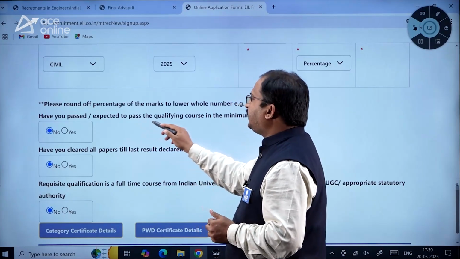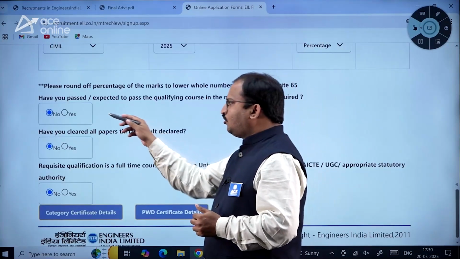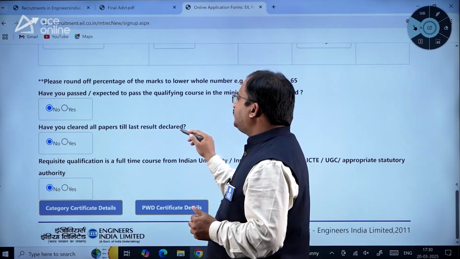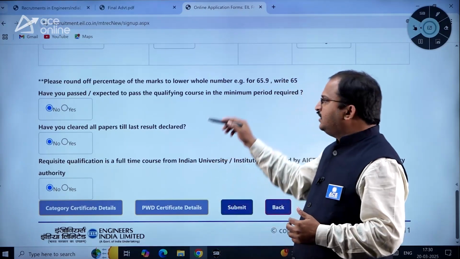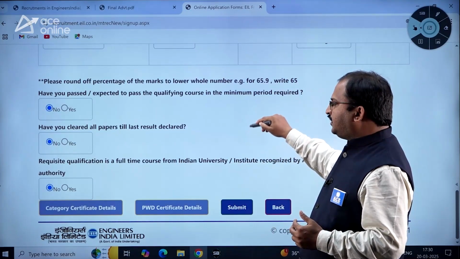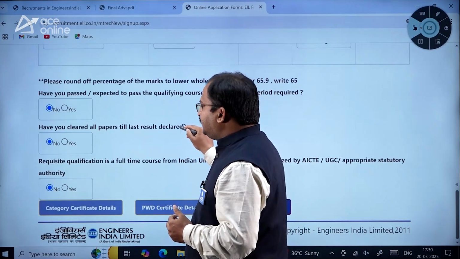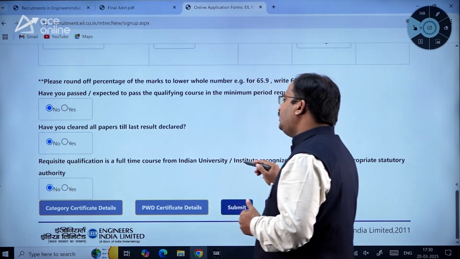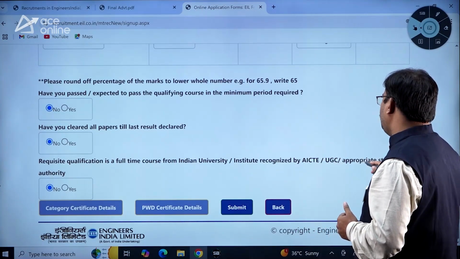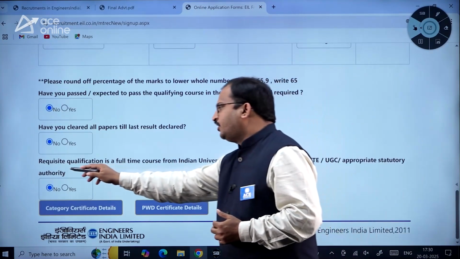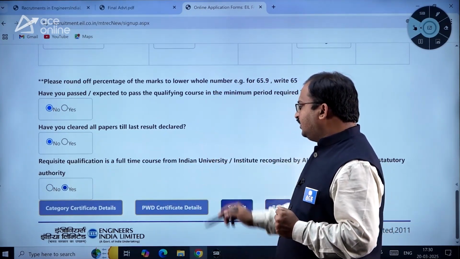Have you passed, or expected to pass, the qualifying course in the minimum period required? Yes or no. Have you cleared all papers till last result declared? This is for the final year students. So who can apply for this particular post? You can put the required things here. Requisite qualification is a full-time course from an Indian university or institute recognized by AICTE, UGC or appropriate statutory authority. Yes, you have to put that here, dear students. Try to remember this.